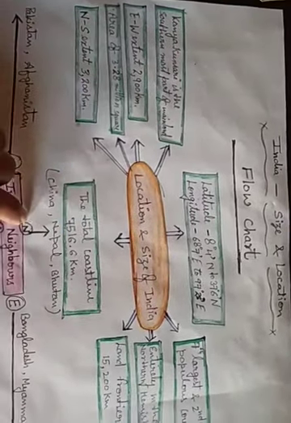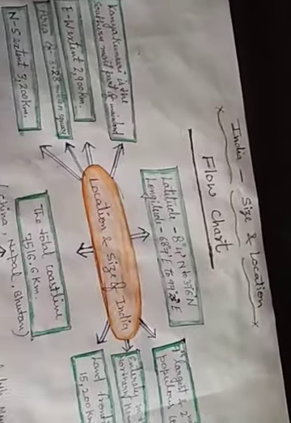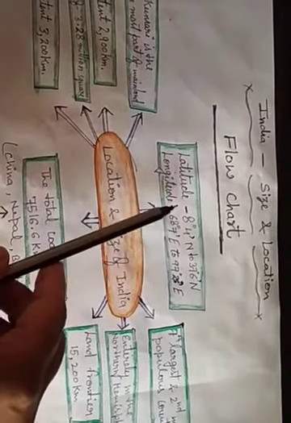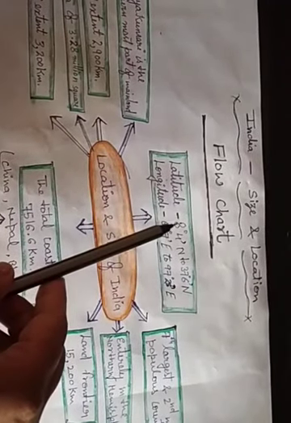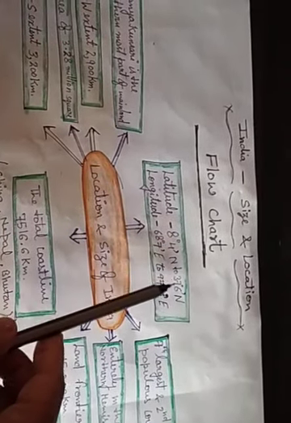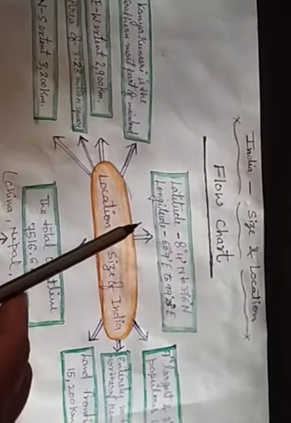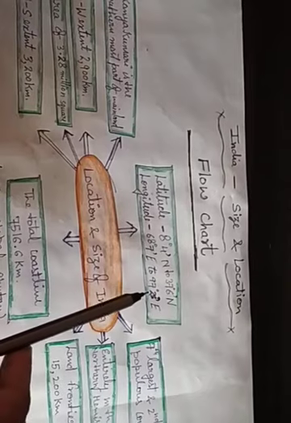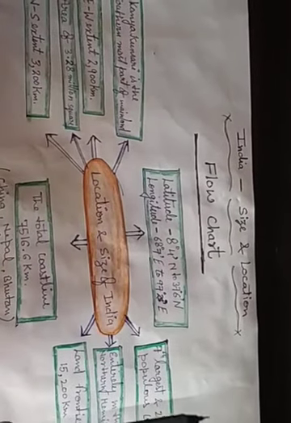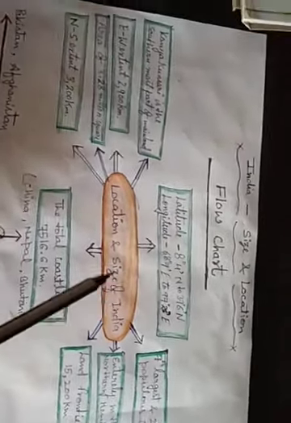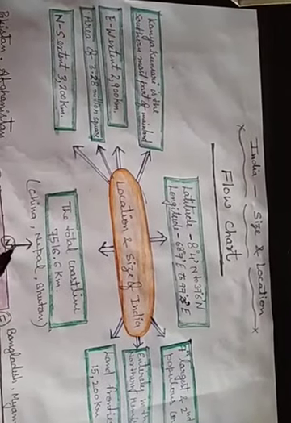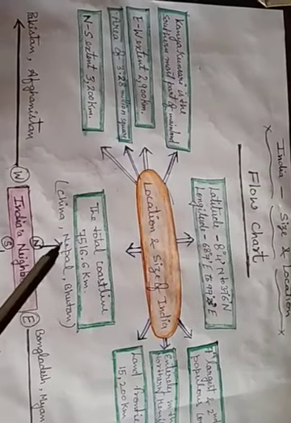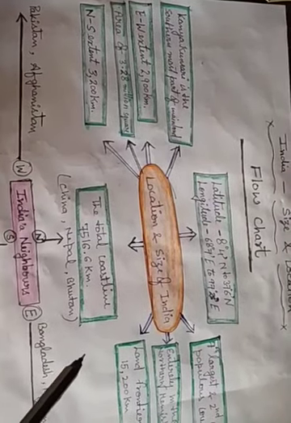The latitudinal extent is from 8 degree 4 minute north to 37 degree 6 minute north, and the longitudinal extent is from 68 degree 7 minute east to 97 degree 25 minute east. The total coastline is 7516.6 kilometer.